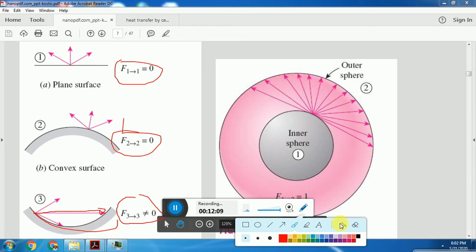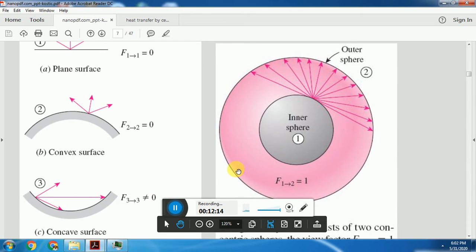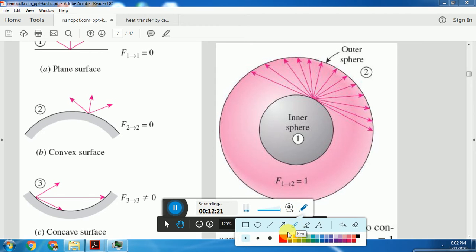Suppose we consider a similar case here. There is an inner sphere and an outer sphere. If we take F12, this is the inner sphere, this is the outer sphere, whatever radiation is emitted from sphere 1 will hit sphere 2, meaning the entire fraction of the radiation from the first sphere is hitting the second sphere.